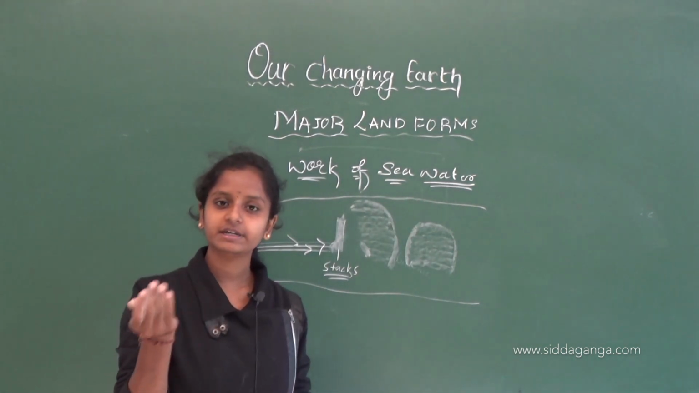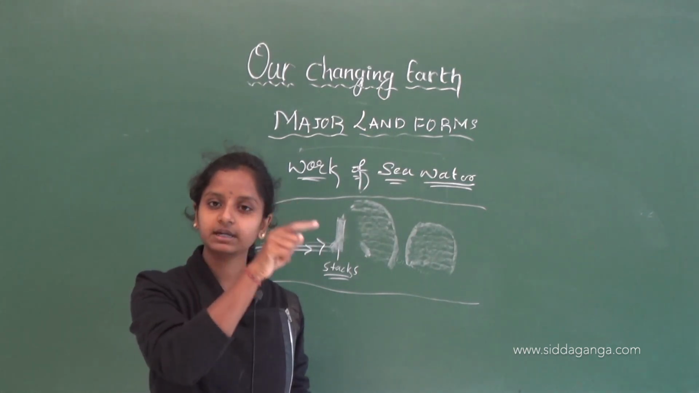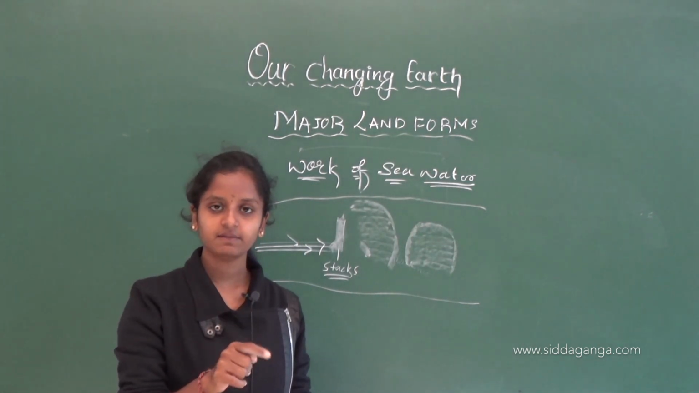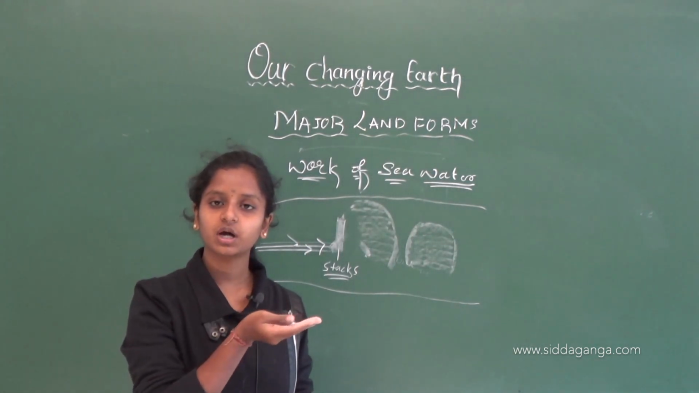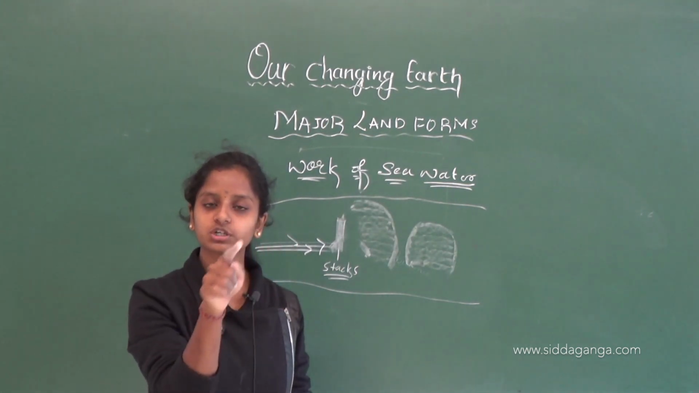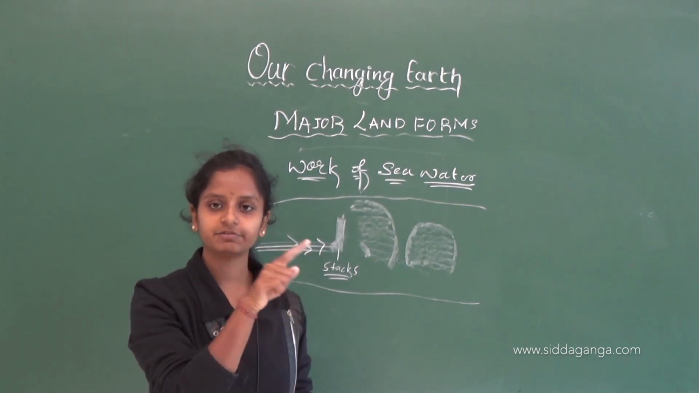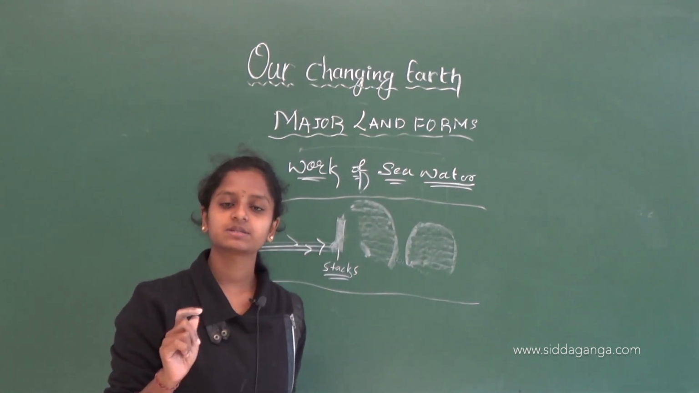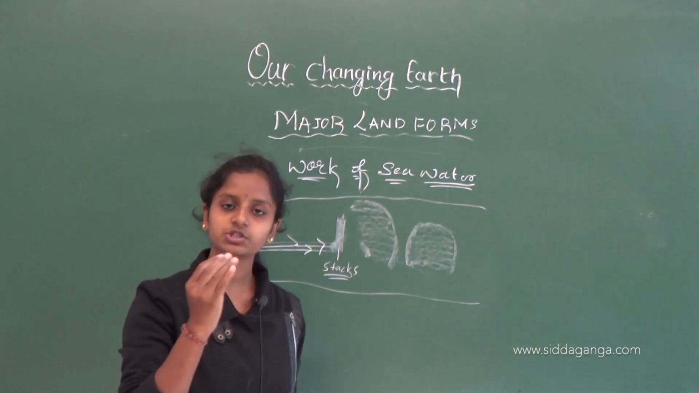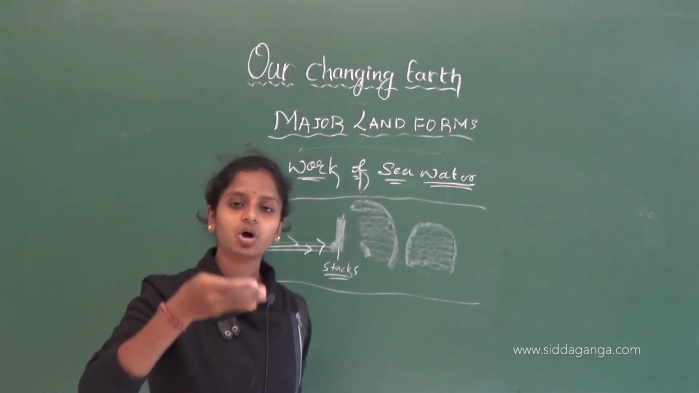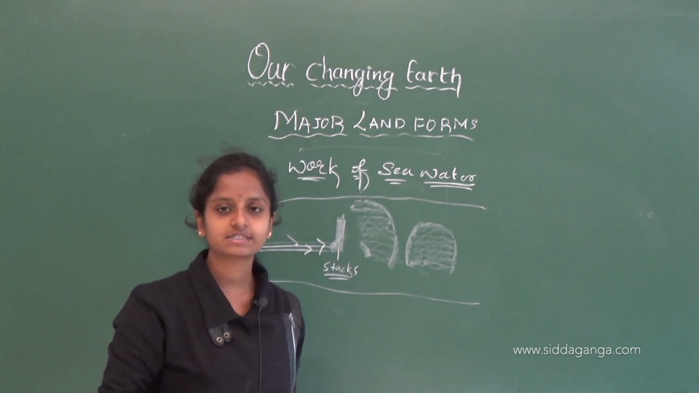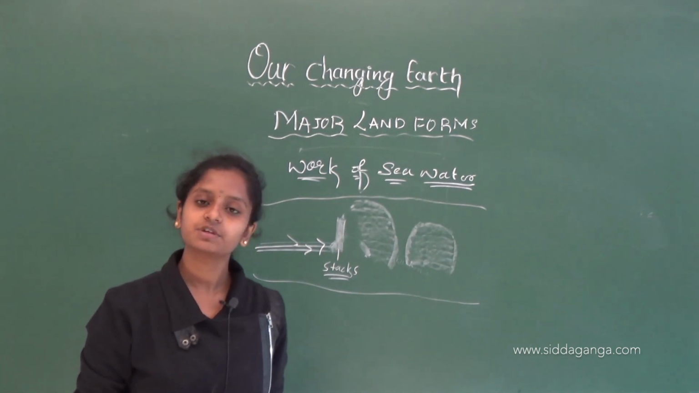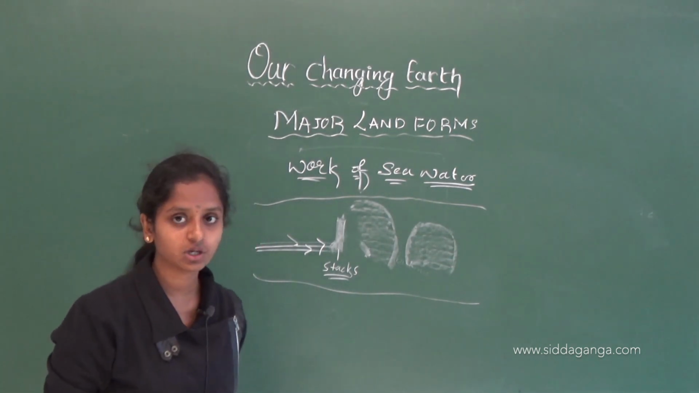Again, after hitting so many times, that hole will become big and form a cave. Again, the lower portion of this cave will be worn out and only the upper portion, the roof, will be left. That is known as arches. After some time, that roof also will be gone and only a wall will be left, which we call stacks. This is about the sea water. Next, we will move on to the work of ice.